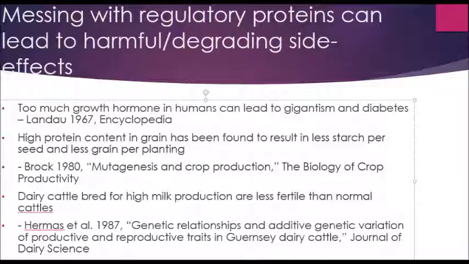Dairy cattle bred for high milk production, for example, turned out to be less fertile than normal cattle, which was also published by Hermes et al. in 1987. Similarly, the sizes of plants and animals are normally influenced by hormones that stimulate growth and by other hormones that repress it. The amount of these hormones in the system is determined by the system controls. You can readily see how a degrading mutation can make a plant or animal become larger.